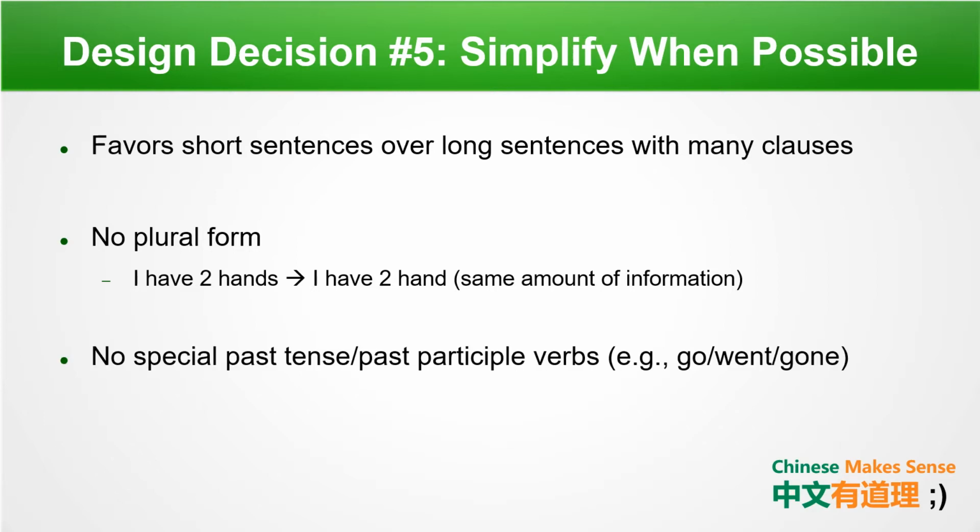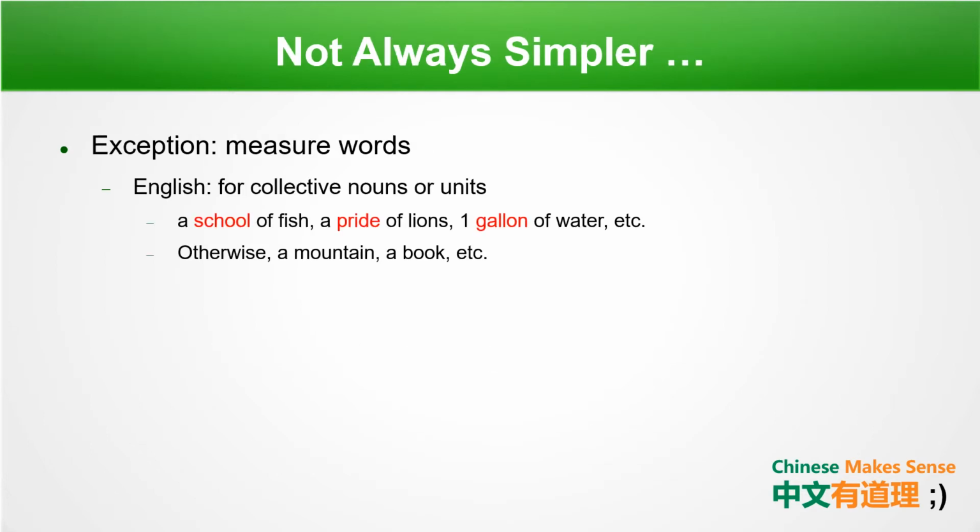Also, there are no special past tense or past participle verbs in Chinese. In English, you use the words go, went, and gone, all for different situations. But in Chinese, all 3 of those have the same character, 走, in them. However, there are some exceptions.